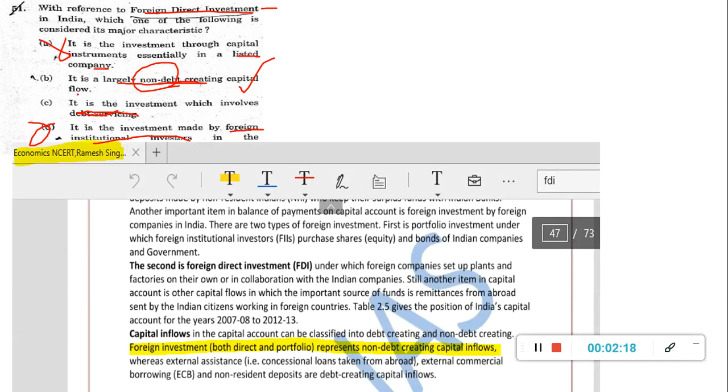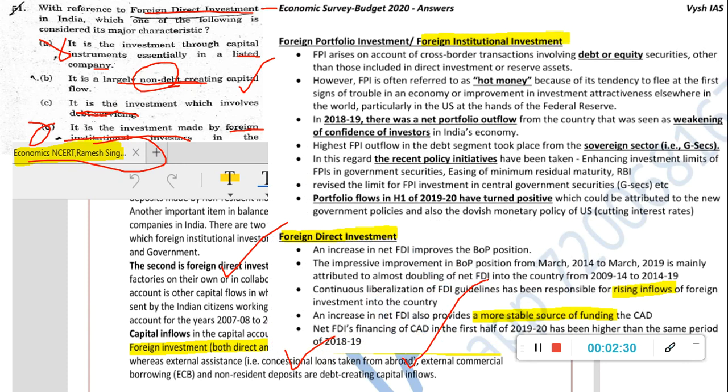In our test series also, in economics NCERT Ramesh, we have a first basic test. There also it is there: the differences between all the types, what is FDI, what is portfolio, what is FII. These are all non-debt creating capital inflows. Whether it is FDI or FPI, both are non-debt creating ones. FDI is a more stable source of funding, with rising inflows of capital.